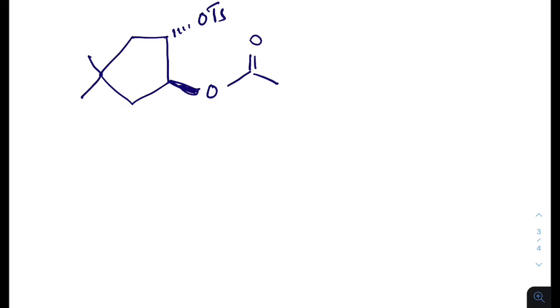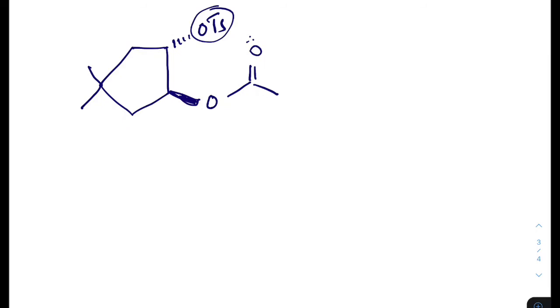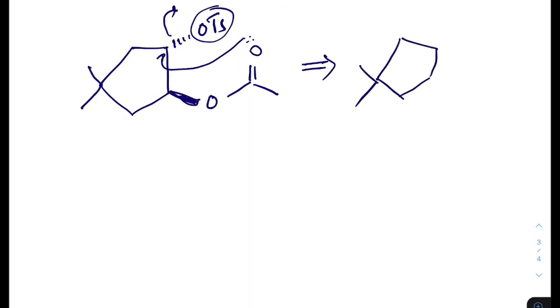In NGP, the condition is that the neighboring group must be in the anti position to the leaving group. So in this case, both are in trans position. Therefore, the neighboring group can participate in NGP and give this type of intermediate, right?